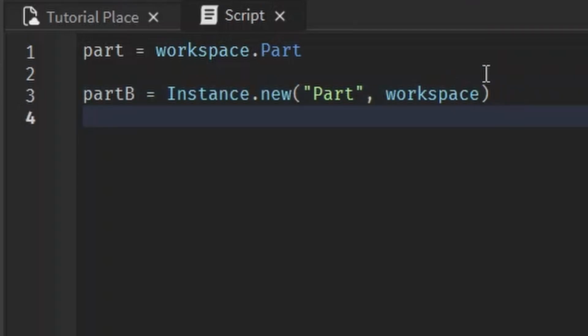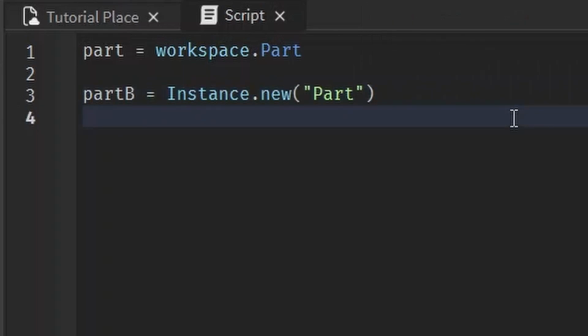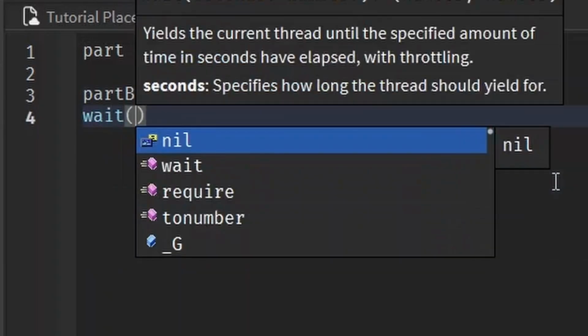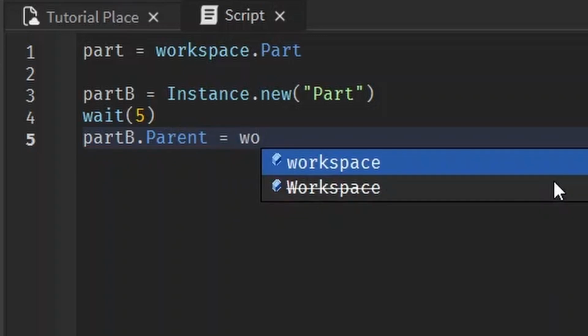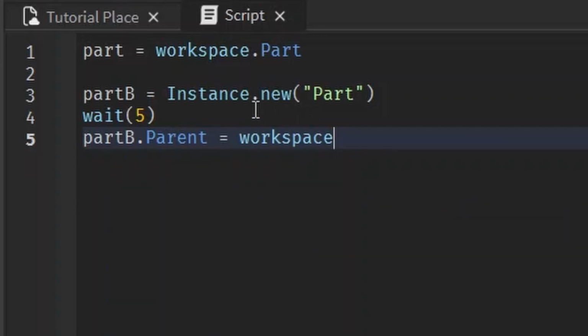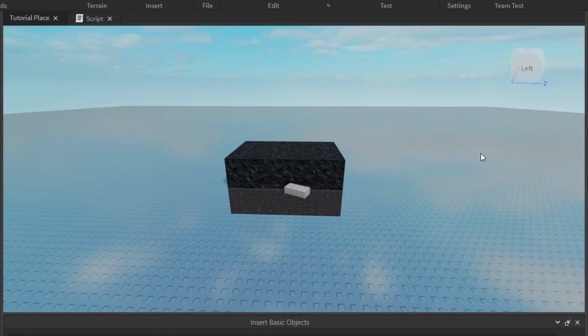If for some reason you really wanted to, you could leave the second argument blank and just make the part. And then whenever you're ready for it, like in 5 seconds, you can assign a parent to the part like this, part B.parent equals workspace, and then it'll pop into existence after 5 seconds or however long you want, or you don't even have to wait. You can just do it all instantaneously. Now we're waiting and bam, it pops into existence.